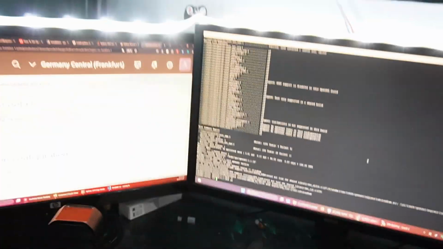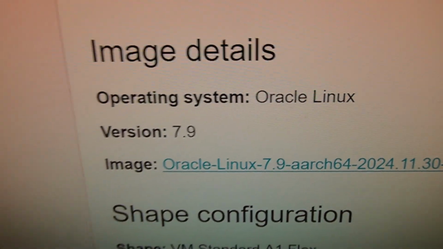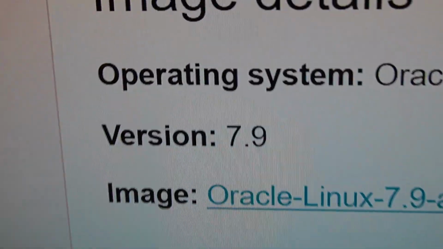So I've got a solution. I was like, okay, I need to install OpenSSL, but no, this also failed. So what do I do now? I don't know. But then I looked into it and turns out the issue is not me. The issue is Oracle. If you look in here, it's Oracle Linux 7.9. The issue is that for some unknown reason, Oracle decided that no, we're gonna prohibit anything over Python 3.6 on Oracle Linux 7 for no reason whatsoever.